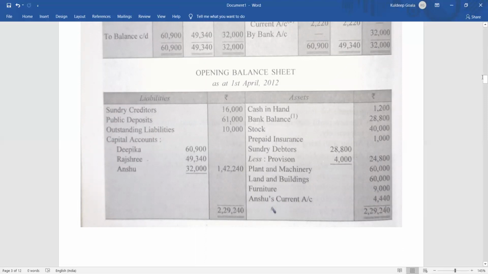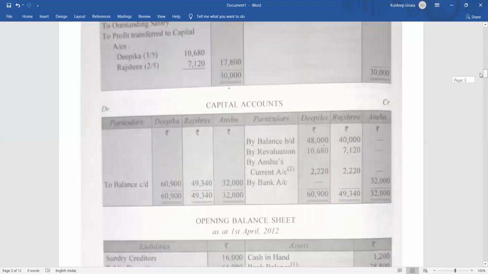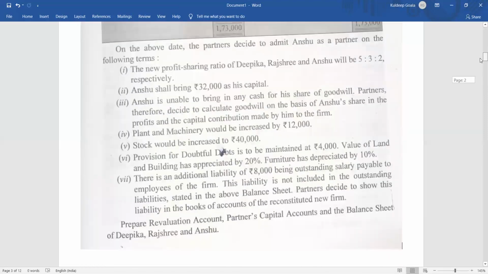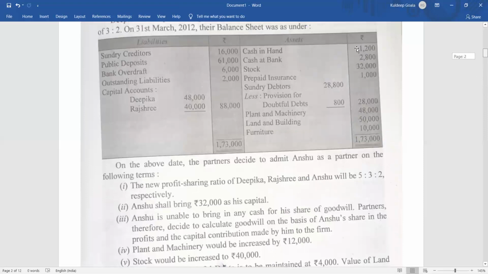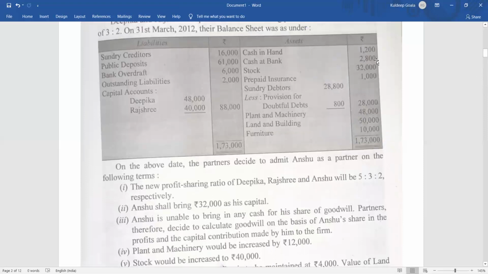How come? 32,000 was the original value of capital he brought, right? Plus bank balance was 2,800 rupees. So it is coming 34,800, isn't it?